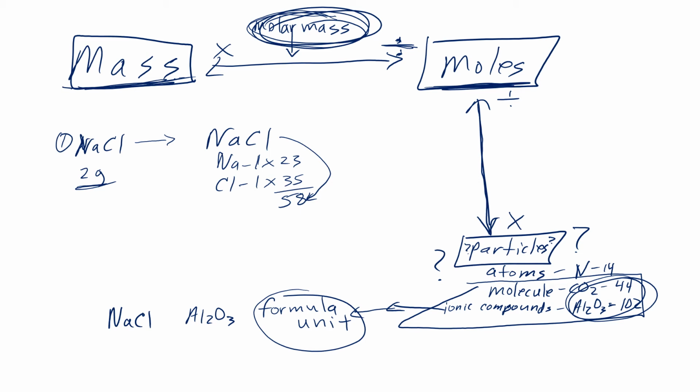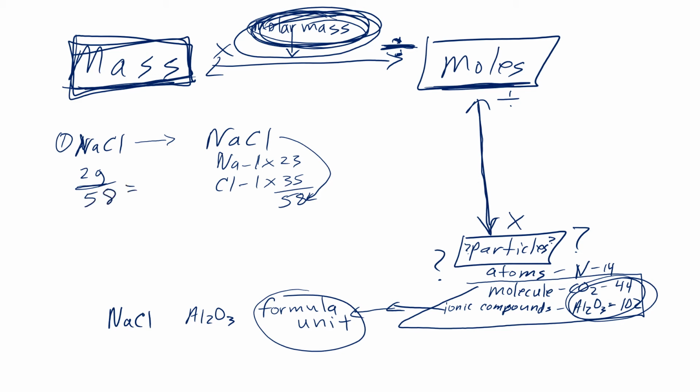Okay, so we're going to take the mass of 2 grams of sodium chloride divided by its molar mass of 58. So I'm going to have 2 grams divided by 58.